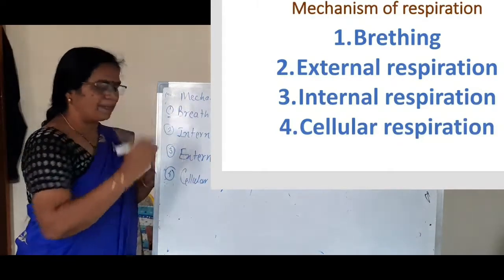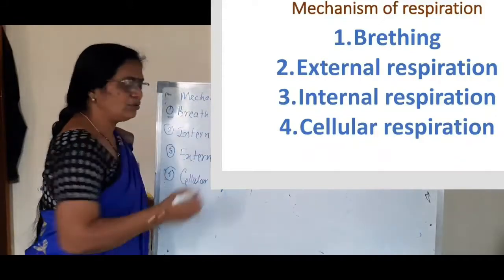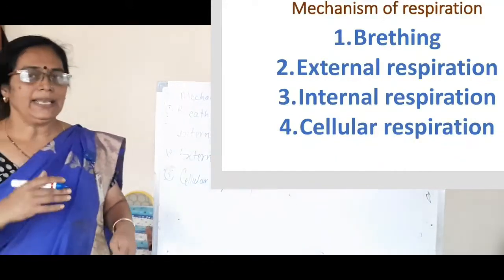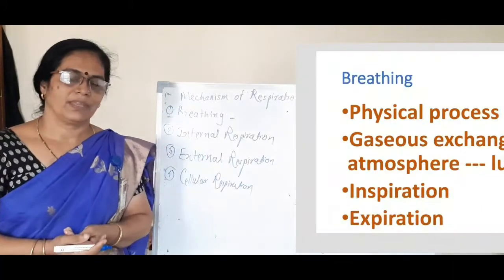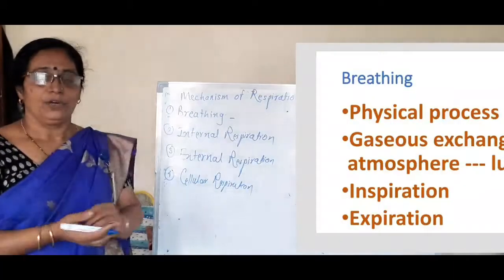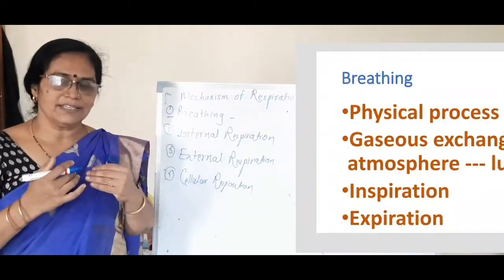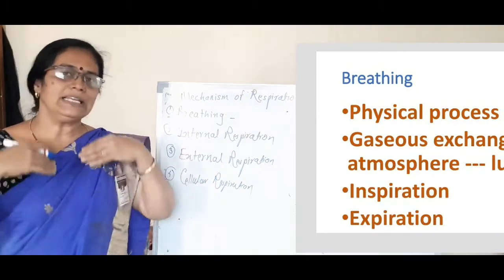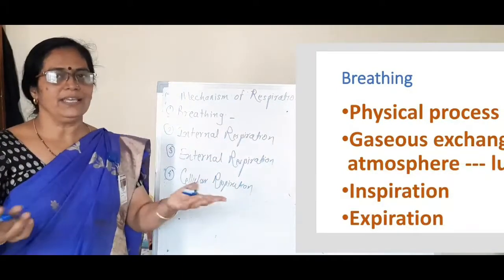Breathing is to take in O2 and release CO2. Inhalation and exhalation are called breathing. To take O2 into the lungs is called inhalation, and to release CO2 from the lungs is called exhalation.